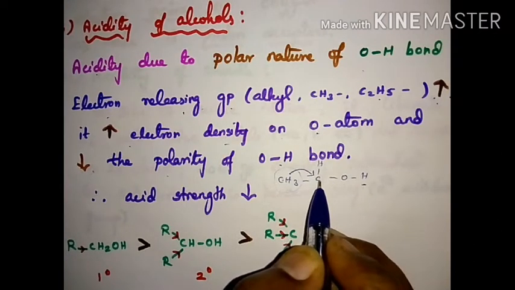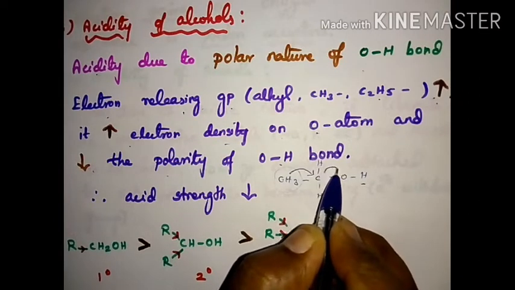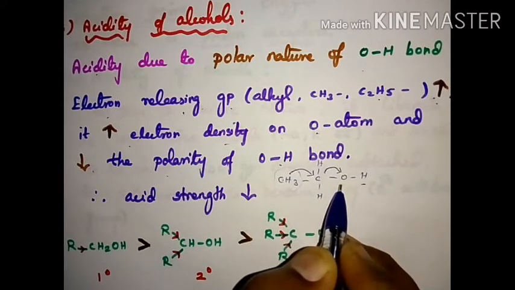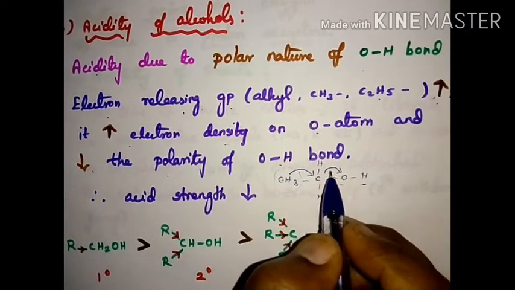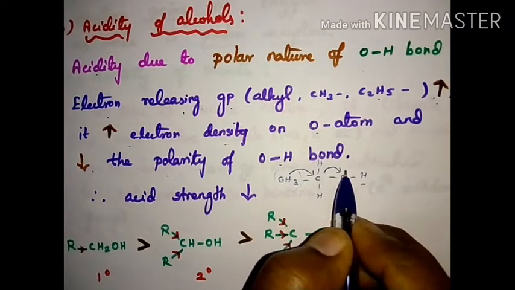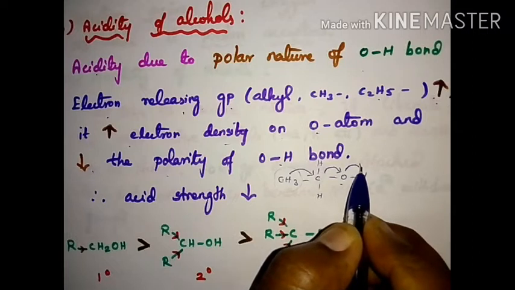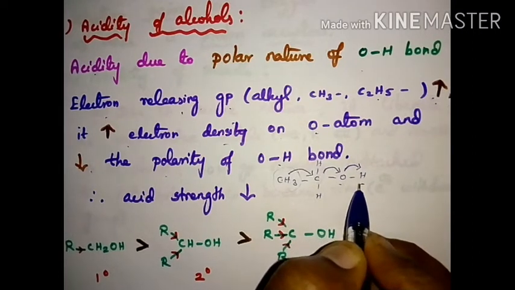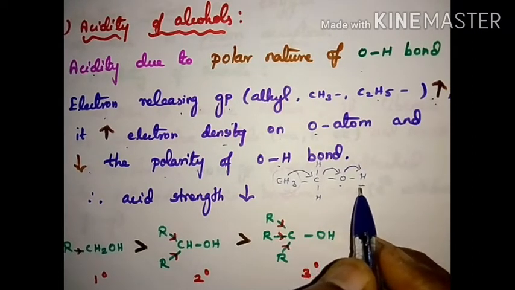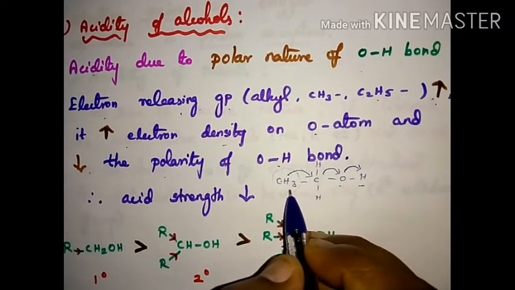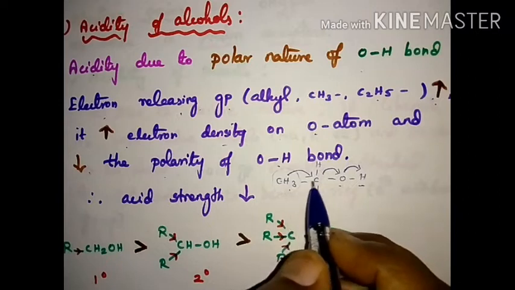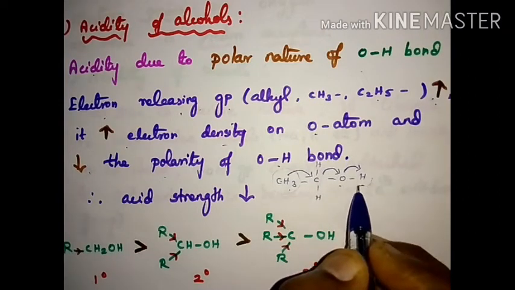So, it now becomes electron rich. So, it donates to the next oxygen. This is also already satisfied with its valency. Now, if it donates, it becomes excess. Now, it donates to which atom? Hydrogen atom. But we have to remove the hydrogen. Instead, if an alkyl group is there, it has a tendency to donate the electron and keep the hydrogen here itself.